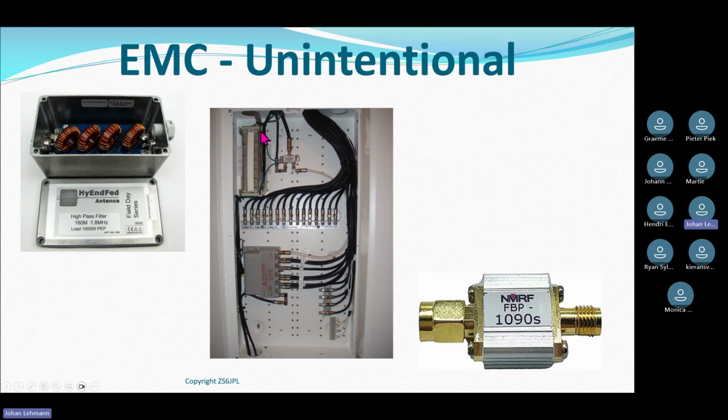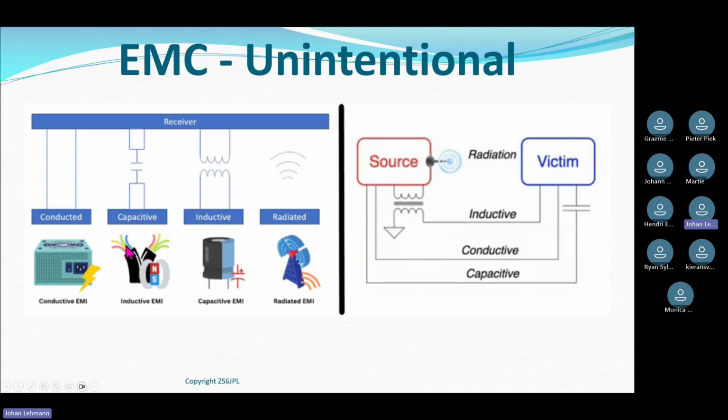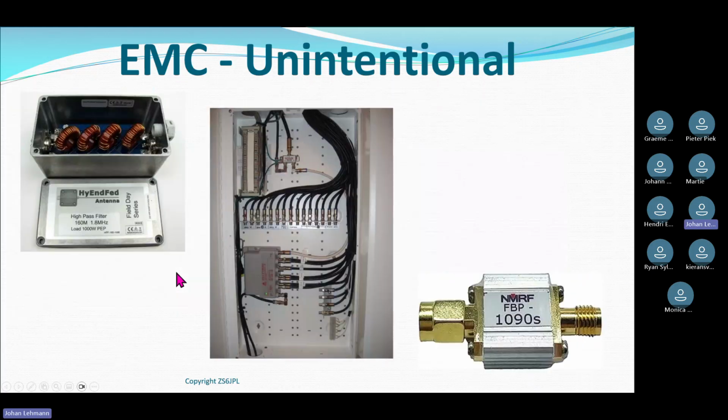So I've got to make sure I keep cables separated where I need them to be separated. This goes back to this one. Okay. The inductive coupling. So if I put two cables next to each other that doesn't belong next to each other, I'm going to have inductive coupling and I'm going to have inductive interference. So when I start laying out my ham shack, I need to look at where my cables go.